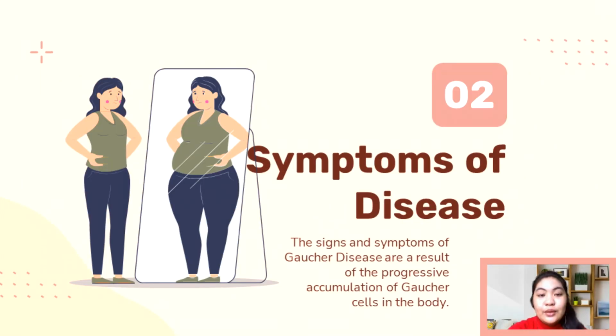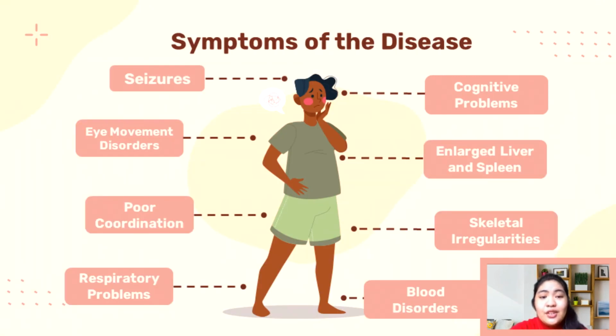So now we're going to tackle the signs and symptoms of the disease. The signs and symptoms of Gaucher disease are a result of the progressive accumulation of Gaucher cells in the body. These are the most common symptoms of Gaucher disease: seizures, cognitive problems, eye movement disorders, enlarged liver and spleen, poor coordination, skeletal irregularities, respiratory problems, and blood disorders.